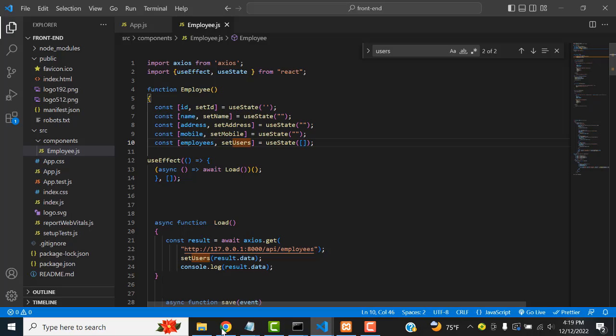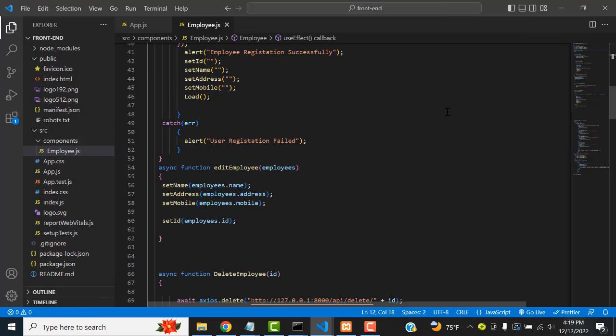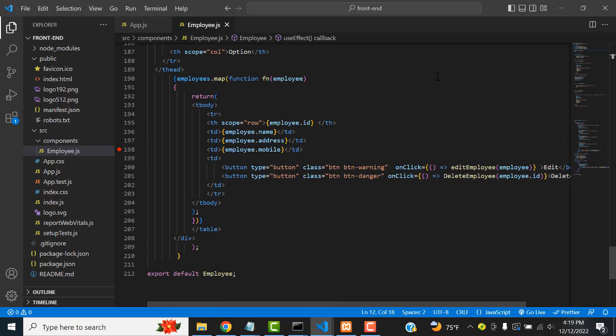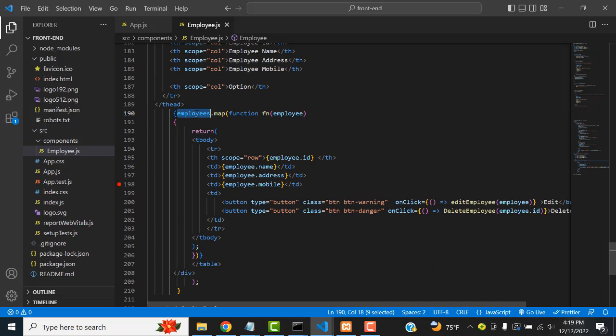Right, perfect. Now it's working fine. Here you can see you have to give a professional name; that is a must. This one you have to make plural, and we have to make it singular. Employee map means we have to get all the employee details, so we have employees map. Here we create the singular: employee ID, employee name, employee address, employee mobile.